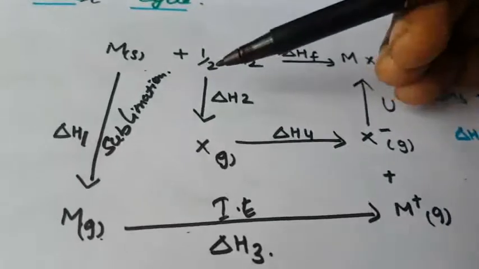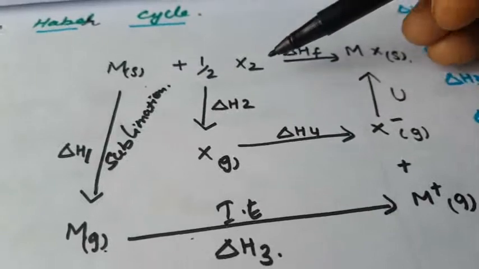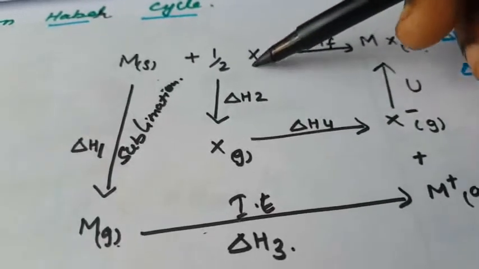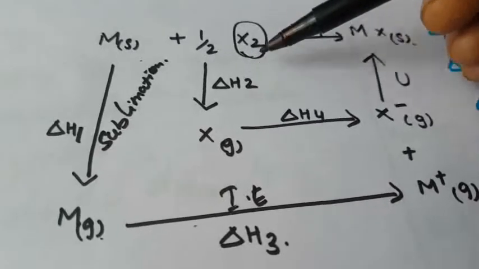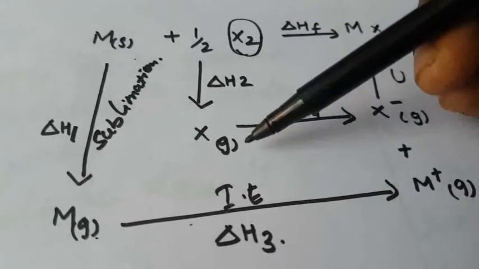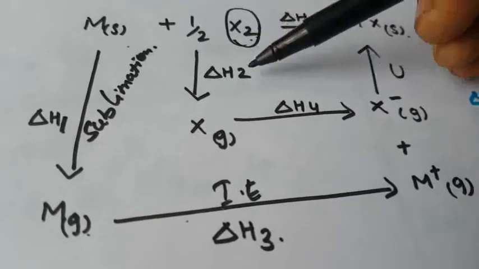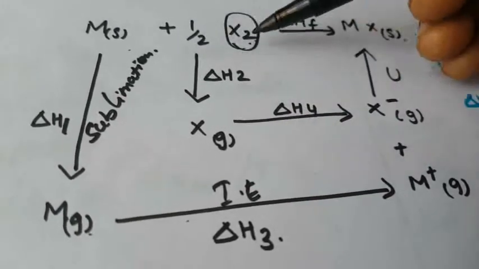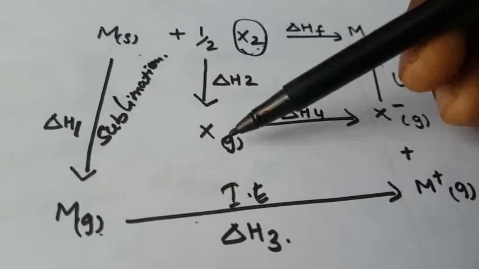The next process is dissociation of the molecule. X2 is the halogen molecule, and the molecule is converted into atoms. That is called dissociation. For balancing purposes we add half a molecule, so it is half X2.